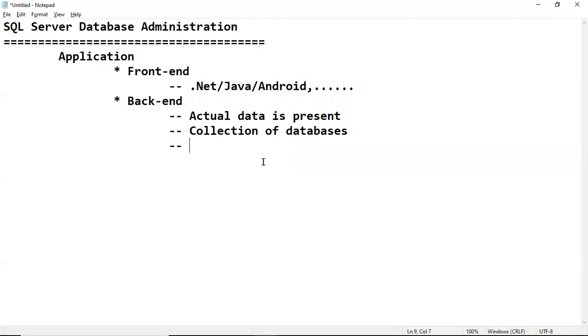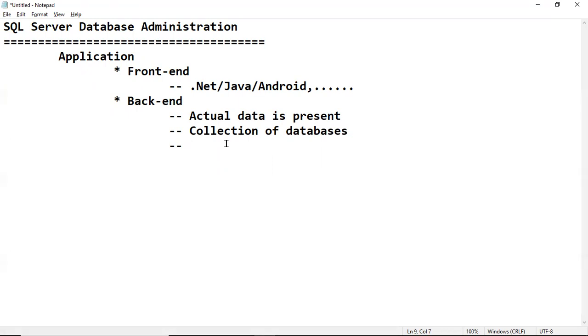Okay. So, collection of databases here. Backend is nothing but what? It is a collection of databases. Okay, here see, in general, how the data is maintained, we have seen in the form of rows and columns. And backend is a collection of databases we have discussed, and how are these databases maintained?